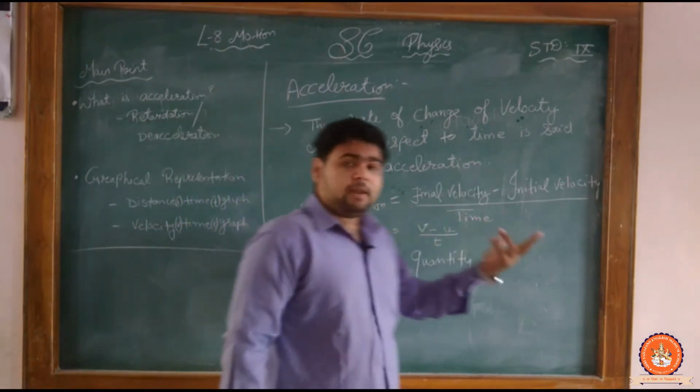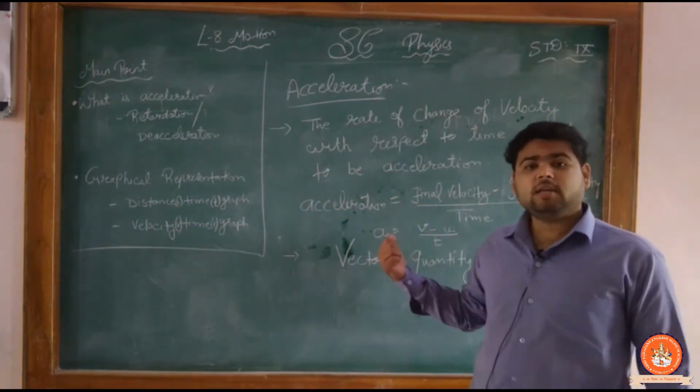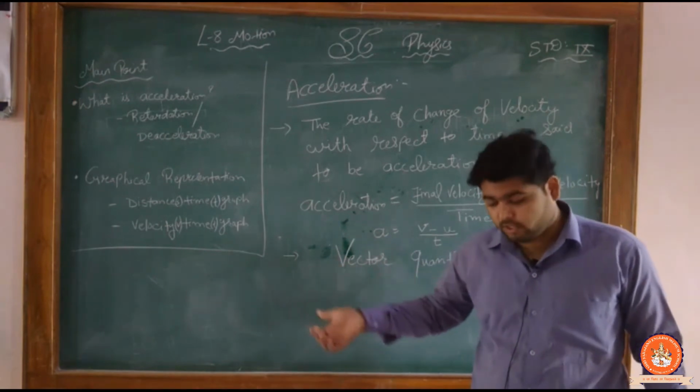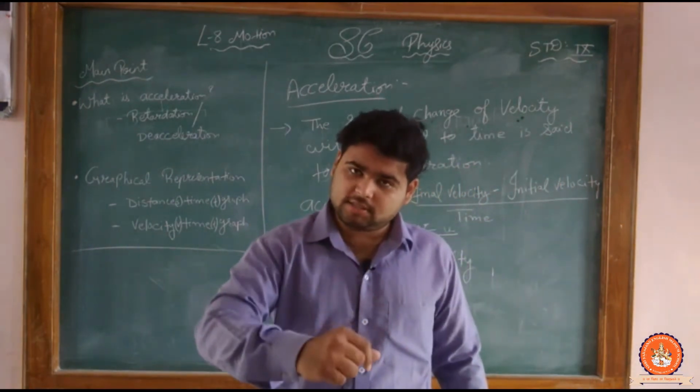Now it is a vector quantity. In the previous class we studied that velocity can be positive, negative, or zero. Is acceleration the same? Yes, of course.